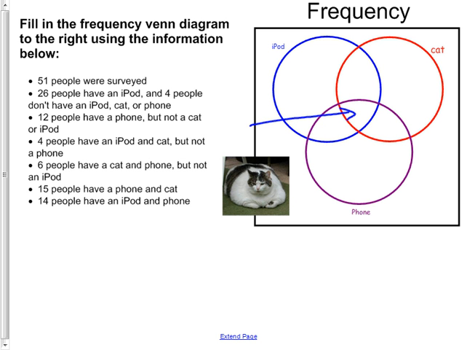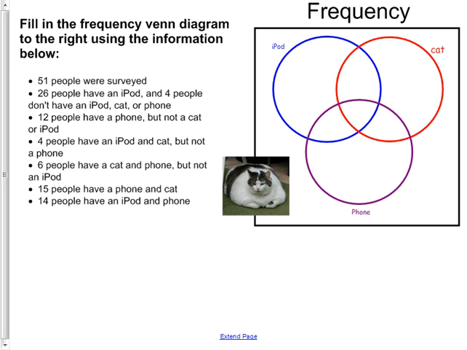All right, I want you to just start with me by drawing a triple Venn, like 3 circles that all overlap, and put I and C and P. I for iPod, C for cat, P for phone. And make sure you do the iPod as the upper left one, the cat is the upper right one, and the phone is the bottom.